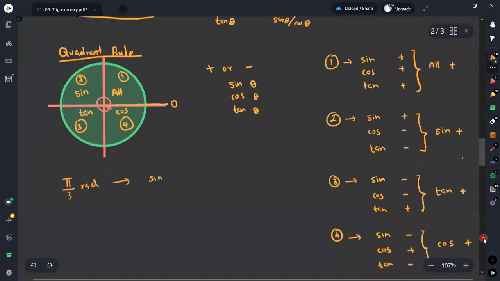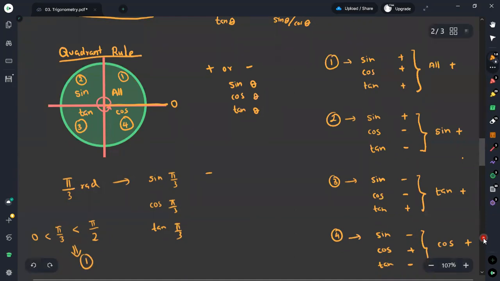Take sine 5π/3, cosine 5π/3, and tangent 5π/3. If you are asked to identify their signs, 5π/3 is less than 5π/2 and greater than 0. Therefore, it is in the first quadrant.